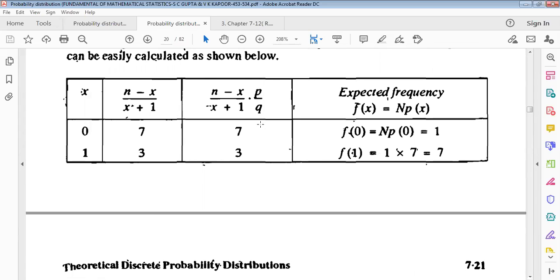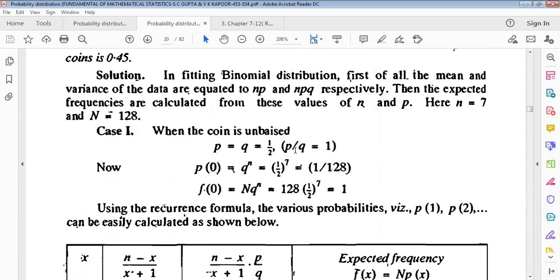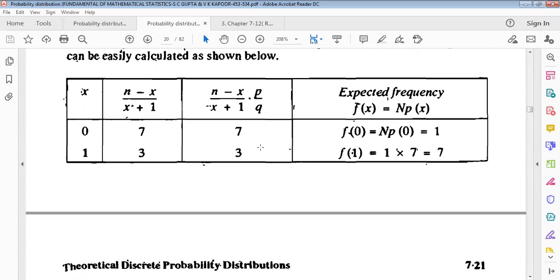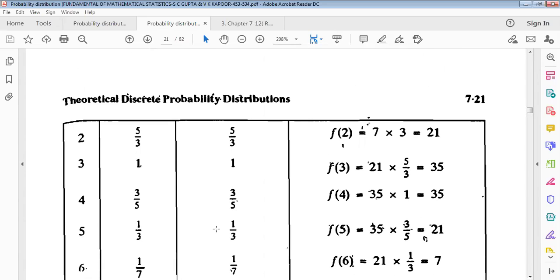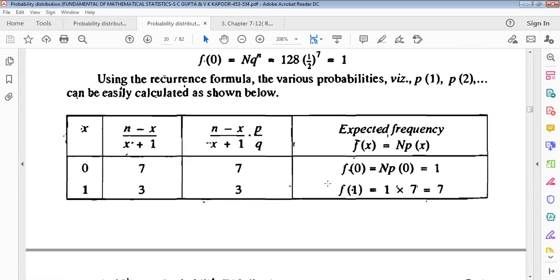P by Q means what? P by Q equals 1, because for each success and failure, P equals Q equals half. This is why P by Q equals only 1, the same values are given. Now the expected values, f of x equals n p x. This is the probability distribution function for binomial.